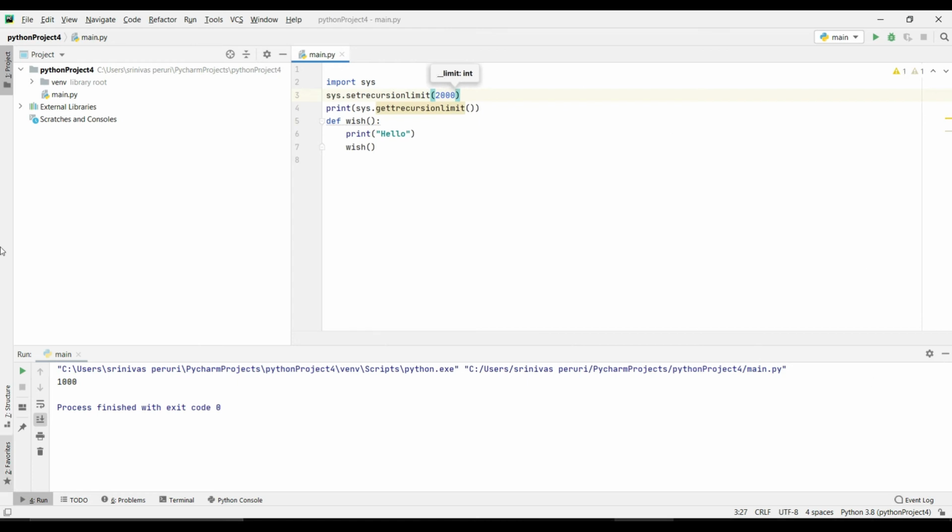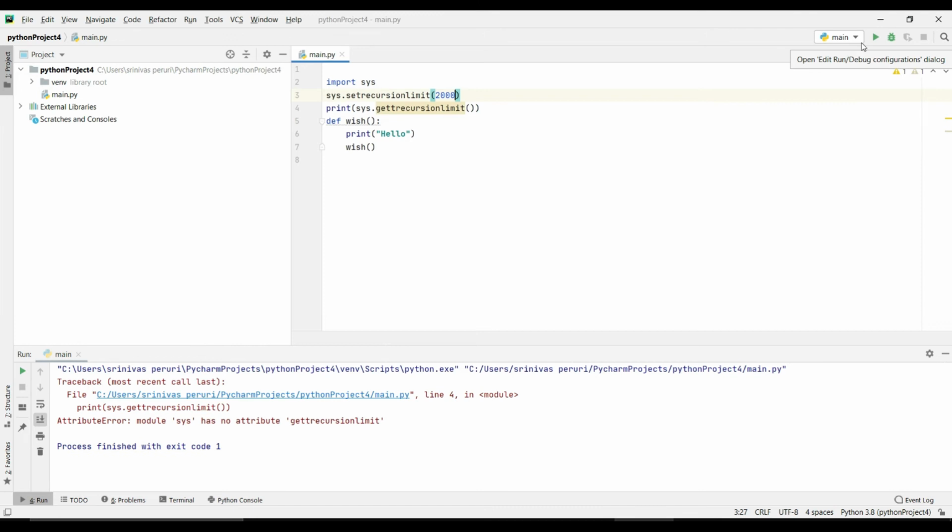If you already set this one, then you will have a chance of executing more than that, with the recursion limit set to 2000.